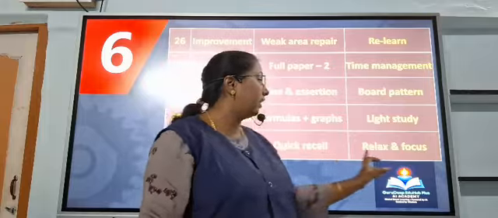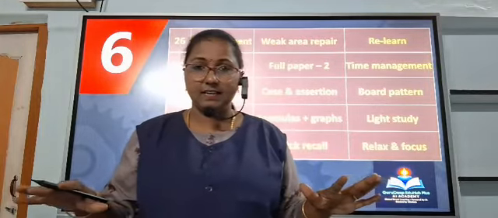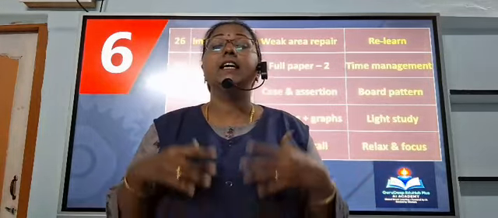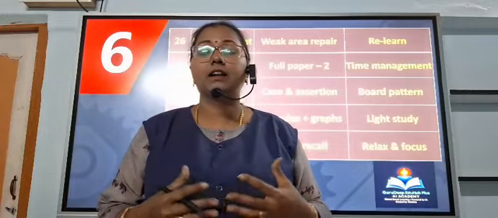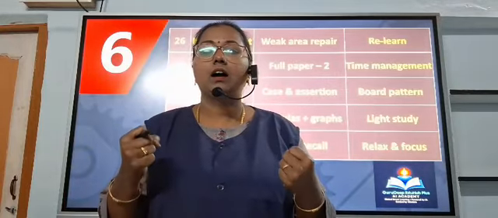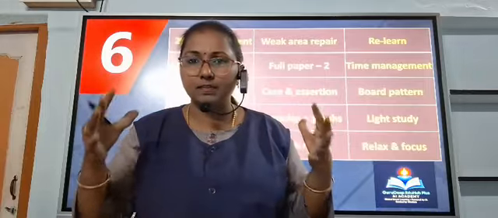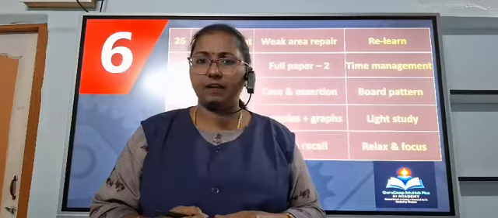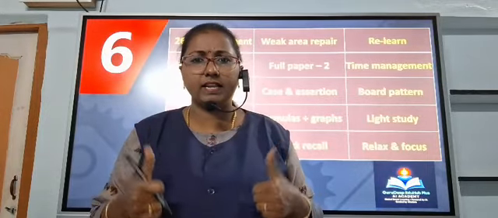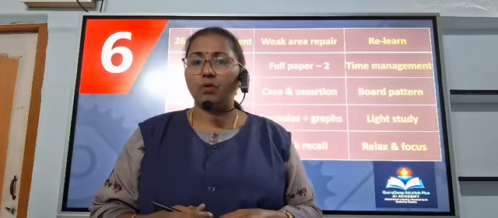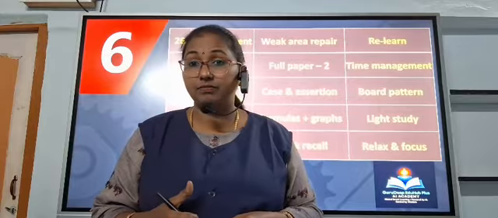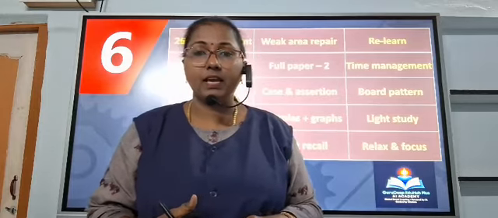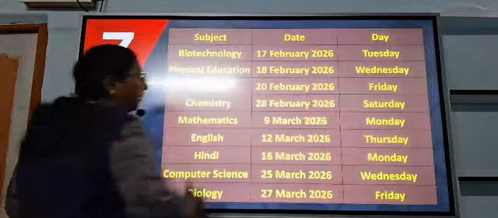You just quickly recall it and you relax. Finally, on the 30th day, you get some knowledge of the board pattern, and you can come to the conclusion: yeah, I can also get full marks in the CBSE board exam, particularly in the tough subject physics. Okay, so please follow it.